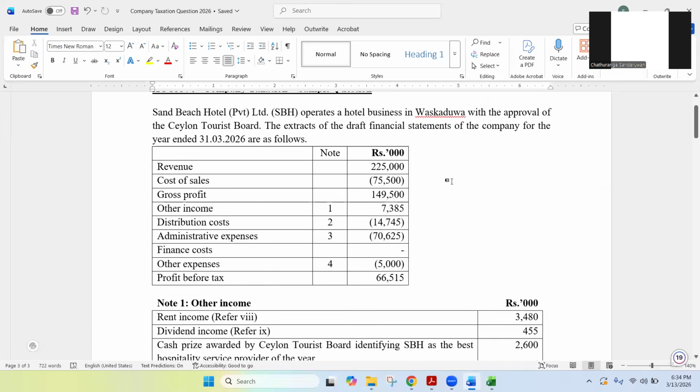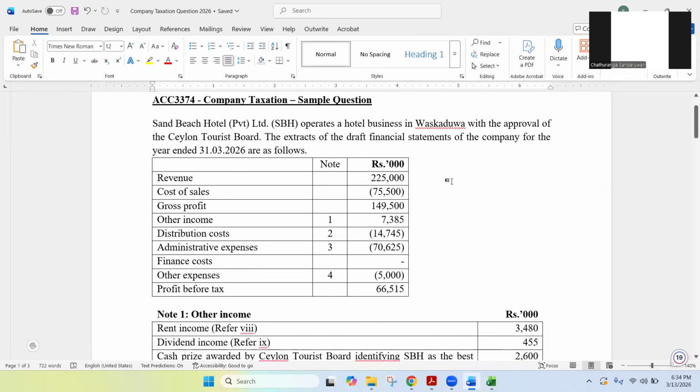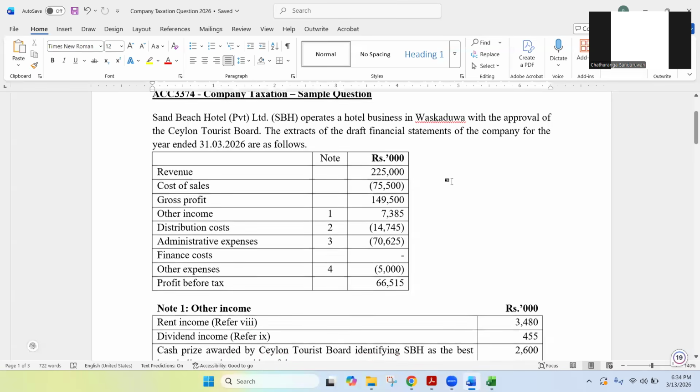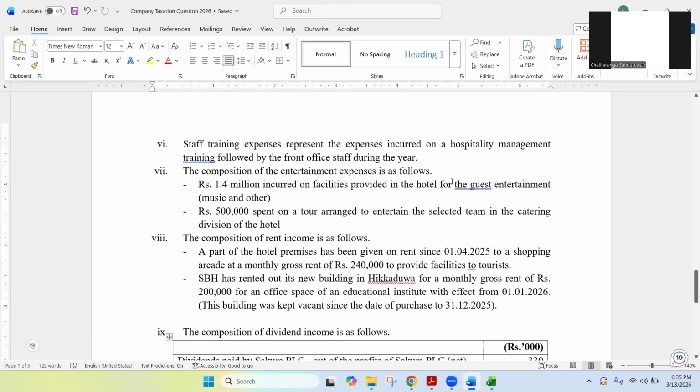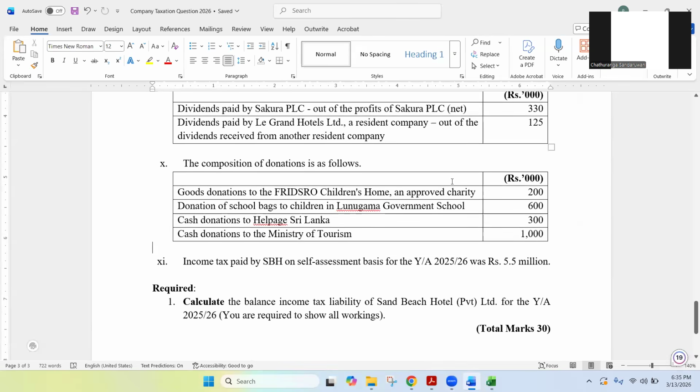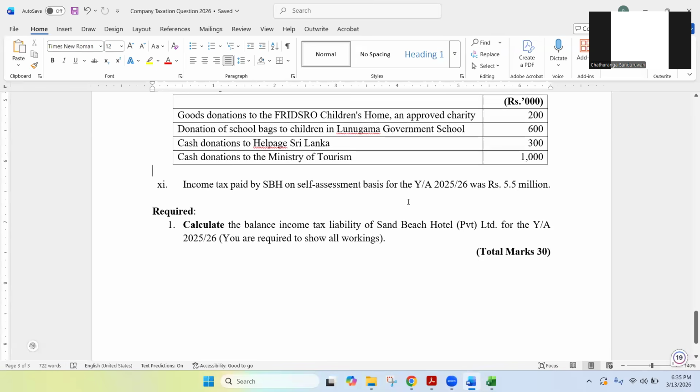Now, I think while reading the question, I could have just done the complete answer as well, but I just wanted to give you an overall picture about the company taxation question, because maybe this is your first time doing a company taxation question. So this is how a company taxation question looks like. One by one, you can read the numbers, read the points, notes, then you can start doing the answer.